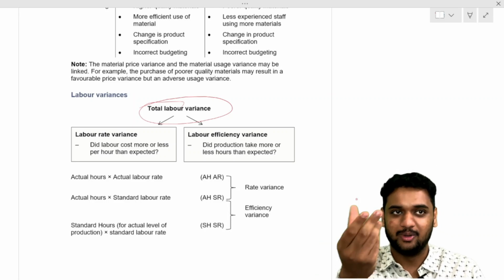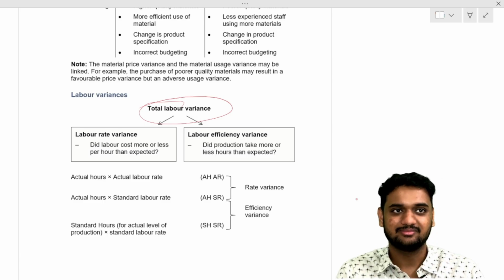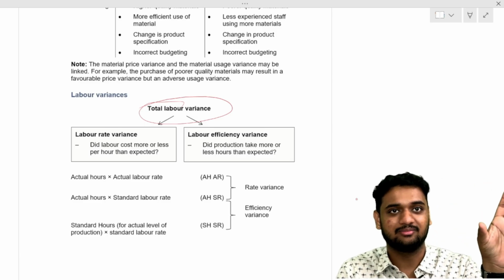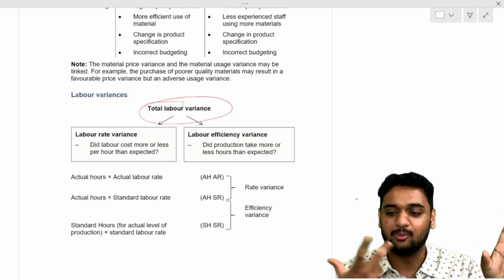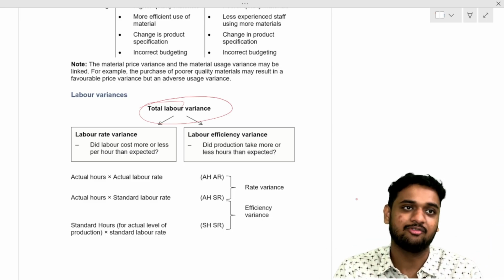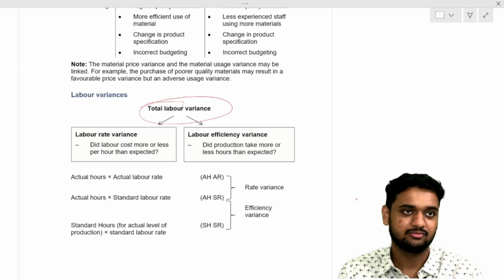Why is it good? Because 20 hours I can pay them less. Earlier I paid them for 200 hours. I should have paid them for 200 hours, but I paid them only for 180 hours because they completed the work faster. Good only for the business? No. That is what we are going to see in this labor variance.